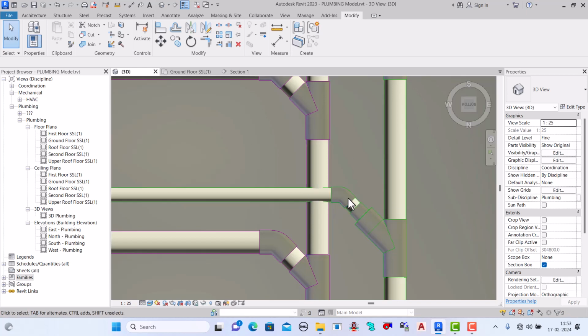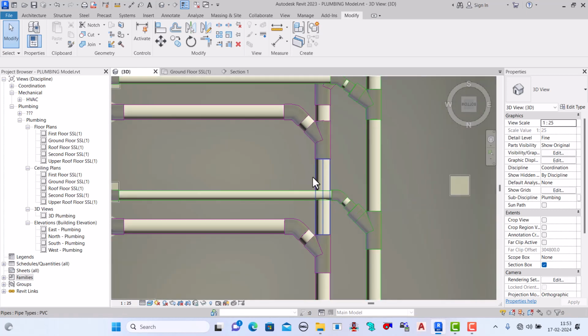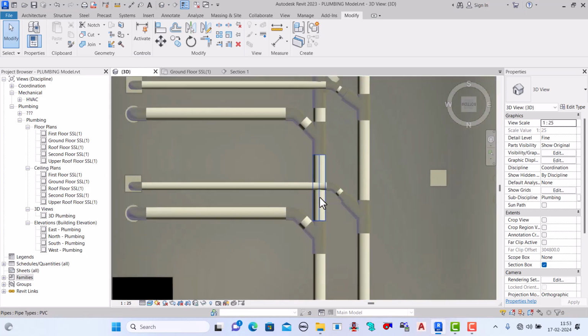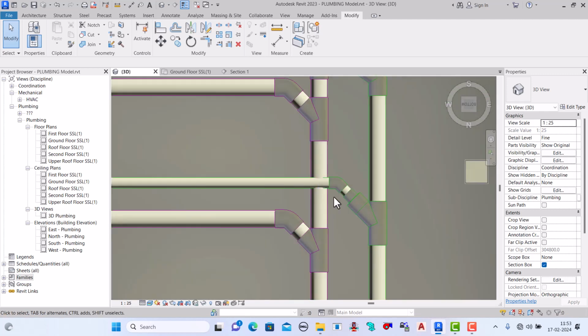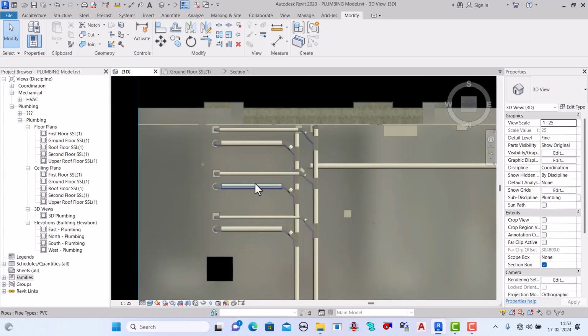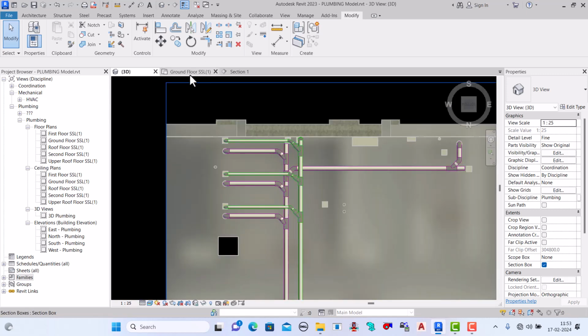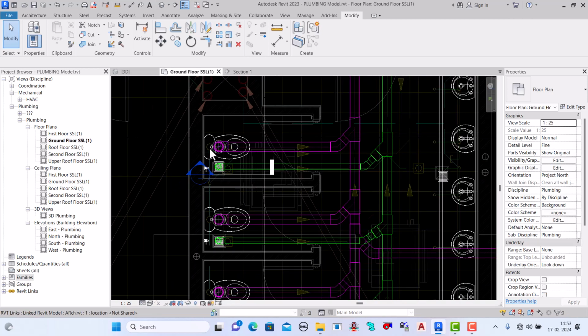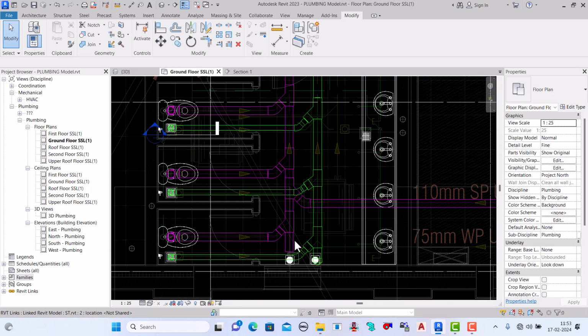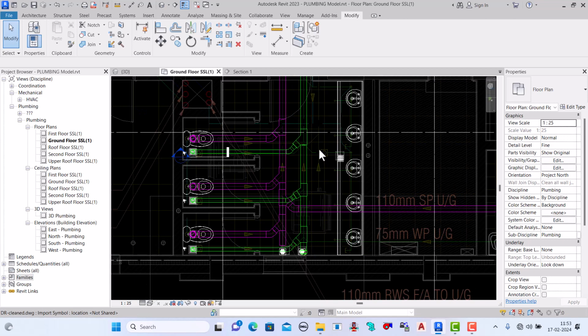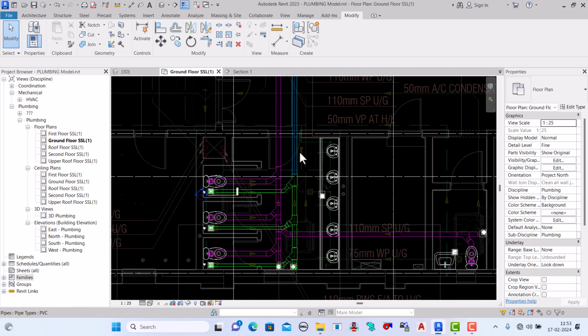So we will show you how to solve it in the coordination classes, okay. So similarly we can connect the other waste pipe also, okay.